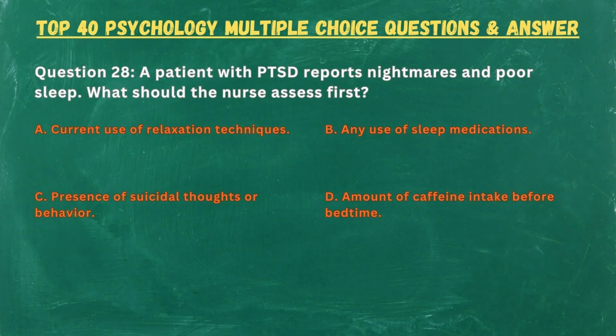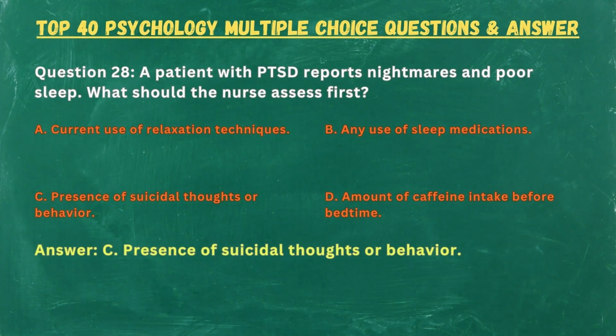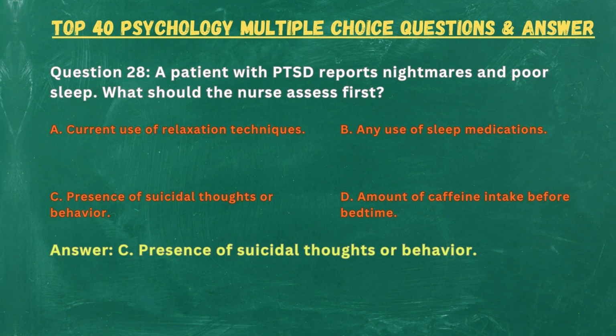Question 28. A patient with PTSD reports nightmares and poor sleep. What should the nurse assess first? A. Current use of relaxation techniques. B. Any use of sleep medications. C. Presence of suicidal thoughts or behavior. D. Amount of caffeine intake before bedtime. Answer. C. Presence of suicidal thoughts or behavior.